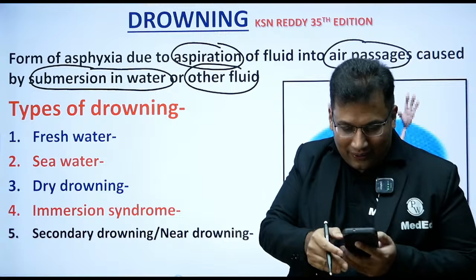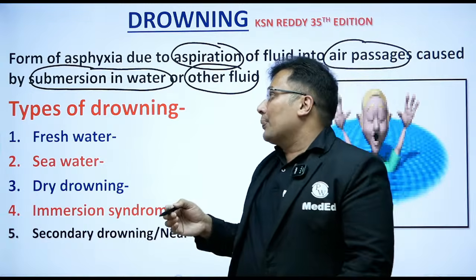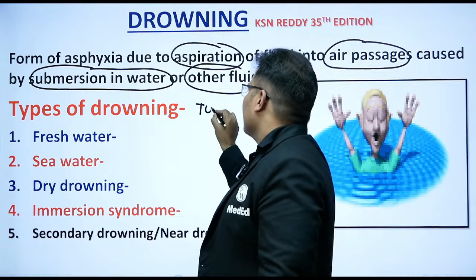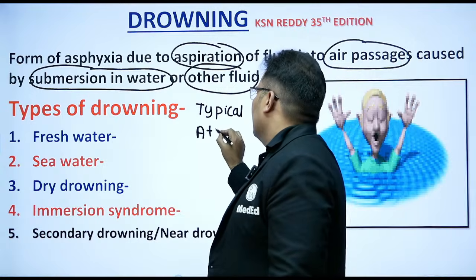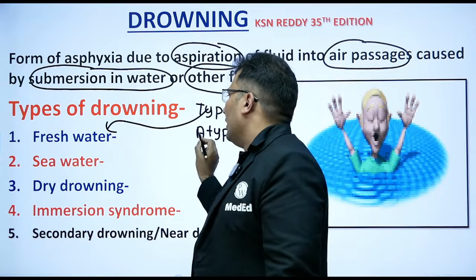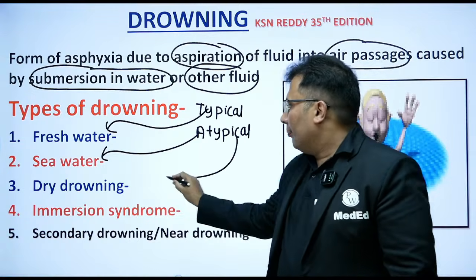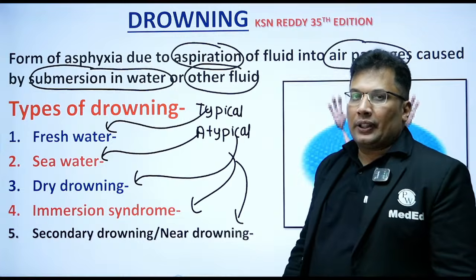Now the types of drowning: basically typical and atypical. Typical: freshwater and seawater. Atypical: dry drowning, immersion syndrome and secondary drowning.